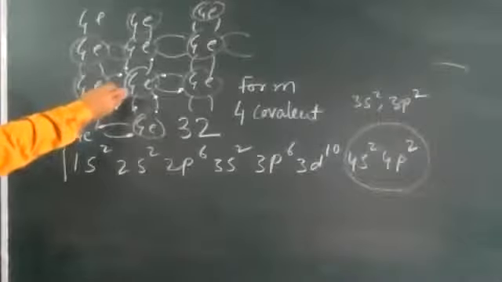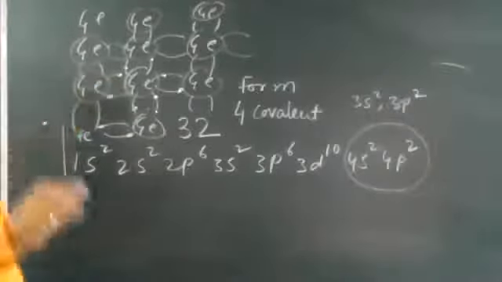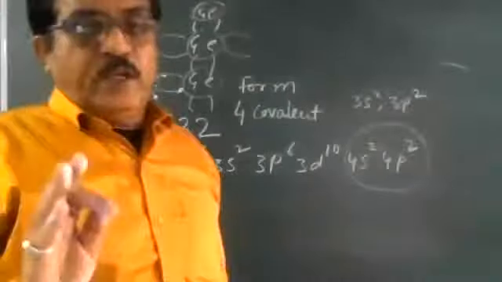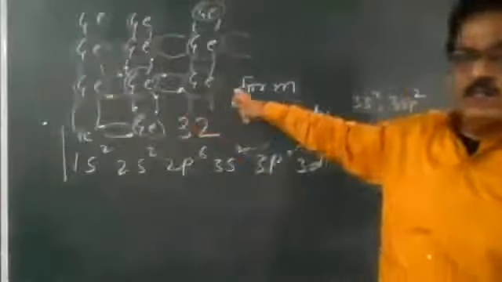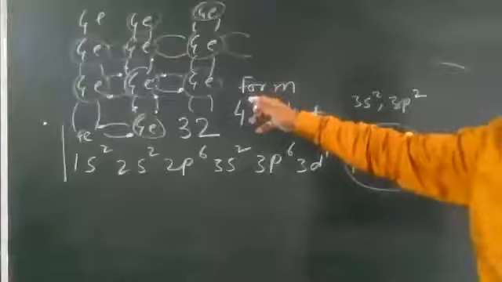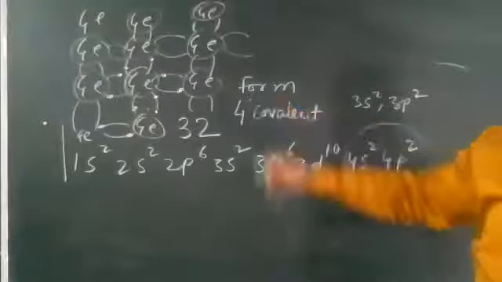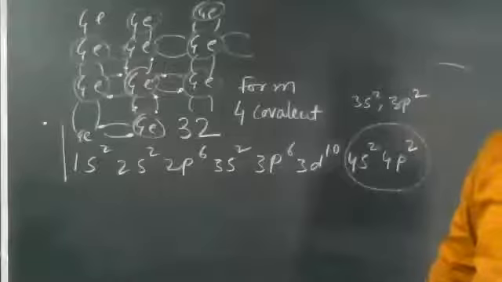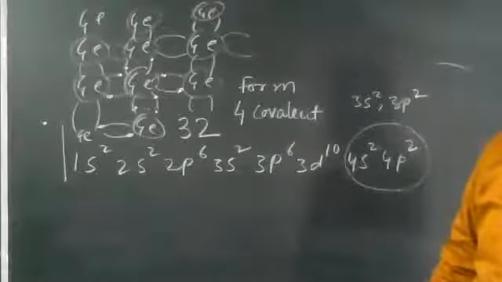So what is the important thing? Write down, each covalent bond shares 2 electrons, one from each atom.